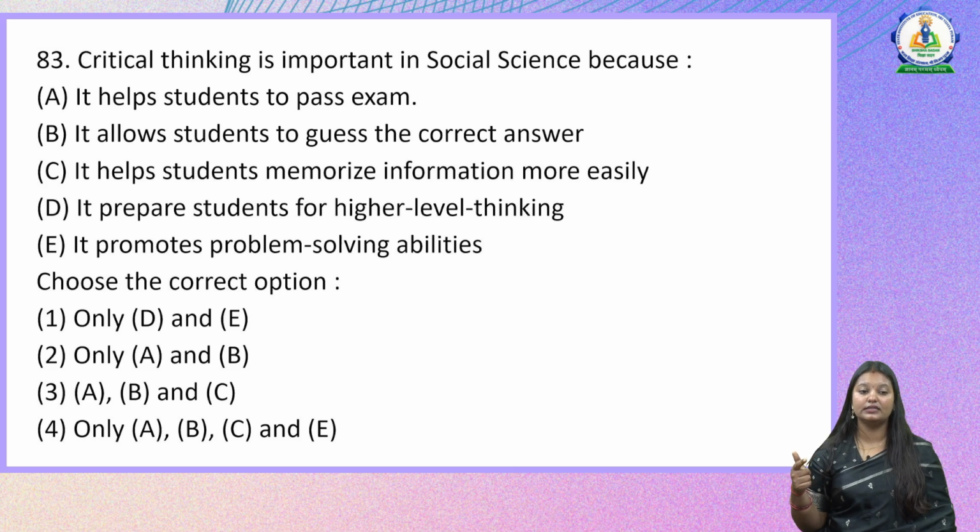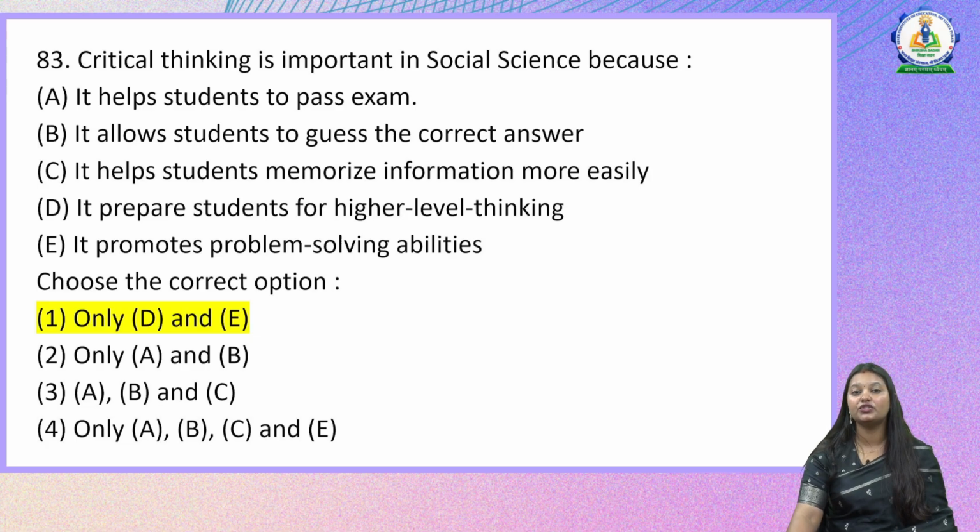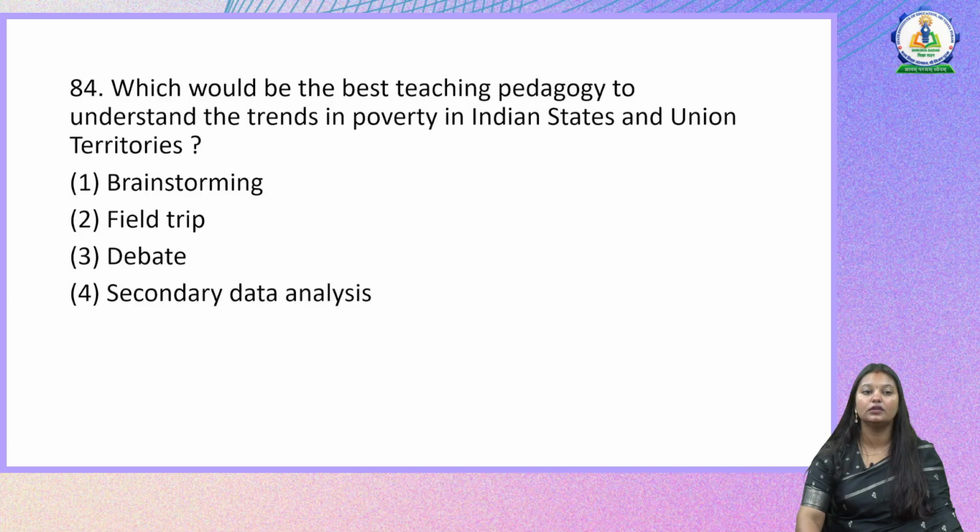It helps students to pass exam. Critical thinking is not just built for exam purposes. So we can remove the first statement, that is A statement. If you remove A statement, we will have our right answer, which is only D and E. So try to answer more questions using the elimination method. This will definitely save you time. Make sure to identify what you know best and build from there in order to answer a particular question. So only statements D and E are correct about why critical thinking is important in social science. Moving on to the next question.